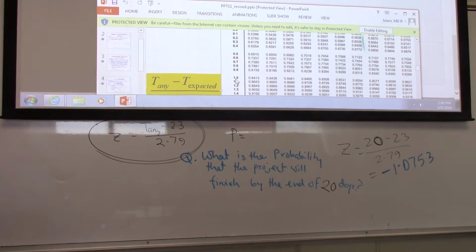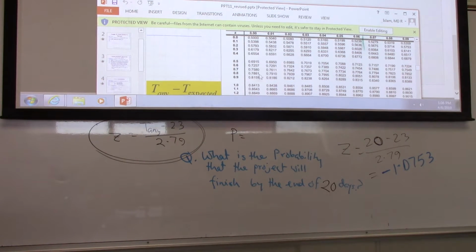1.0, right? 1 is here. 0.75. Oh no, it is only up to 2 decimal places. I made a mistake here. Up to 2 decimal places.